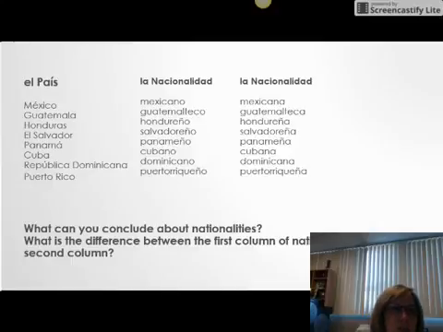I'm going to pronounce some of these quickly for you. We have Mexico, and then mexicano or mexicana. Guatemala, guatemalteco, guatemalteca. Honduras, hondureño, hondureña. And you can go ahead and read the rest of those. My question for you, there's two columns, and I posted them at the bottom. What can you conclude about nationalities as you look at these two columns, and what's the difference between those two? Think about that for a second, and then we'll go to the next slide.